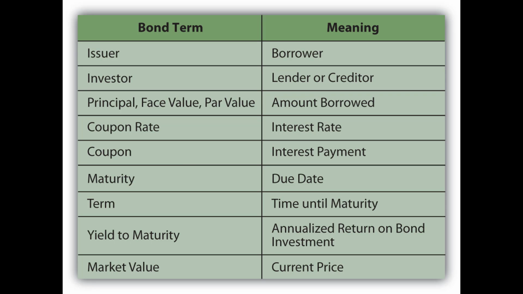The coupon rate of the bond is the interest rate that the bond issuer has agreed to pay the bondholder. Coupon rates can be fixed or variable over the life of the loan. The coupon payment for the bond is the dollar amount of interest that the bond issuer will pay the bondholder. Coupon payments generally occur twice per year, but they may be more or less frequent.